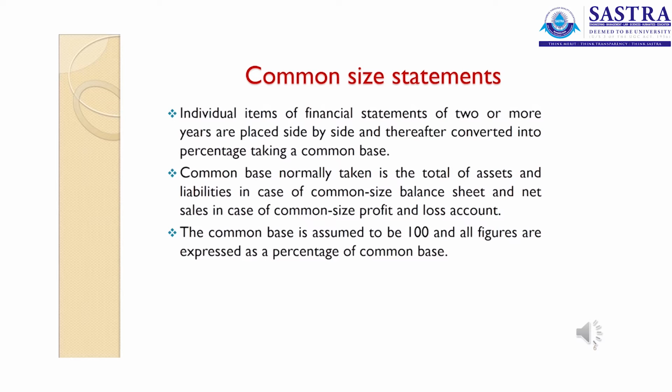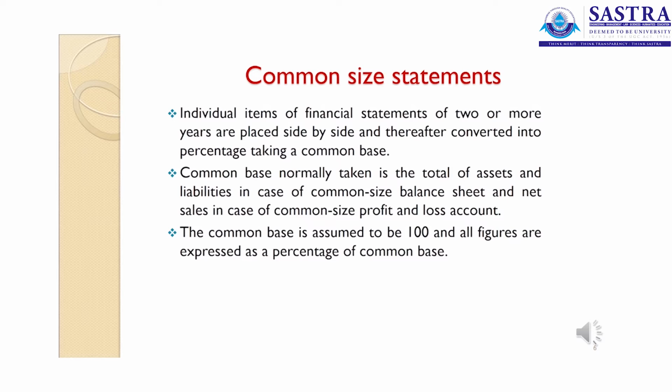This common size statement is said to be a vertical analysis wherein we are going to analyze the figures in the same year itself. If sales is 100, what is your operating expense? If sales is 100, what is your net profit? So this is the way in which you are going to calculate an income statement. The same way, the total of the balance sheet is 100. What is your capital? What is your reserves and surplus? What is your long-term borrowings? The same way in case of your asset side, what is your furniture? What is your building? So the ratio of every item will be calculated to the total of the balance sheet. So this is said to be a vertical analysis.